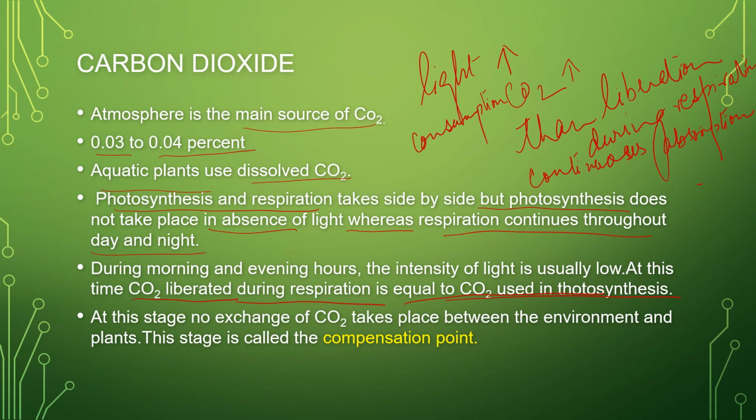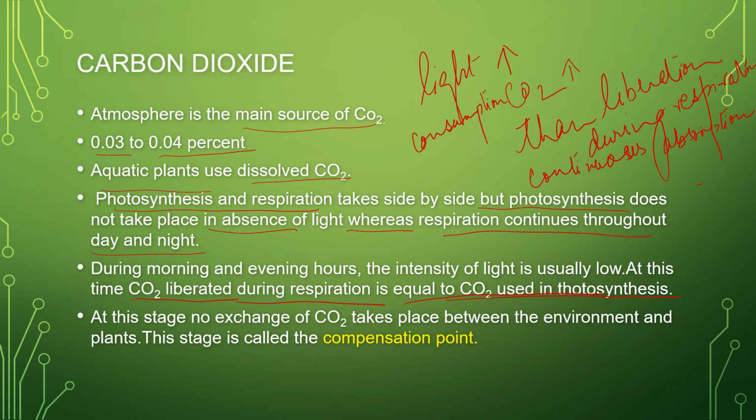So during early morning hours and late evening hours, the intensity of light is usually very low. At this stage, just listen very carefully. The carbon dioxide liberated during respiration is equal to the carbon dioxide used in photosynthesis.